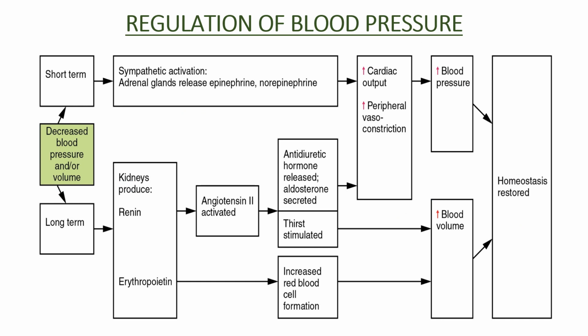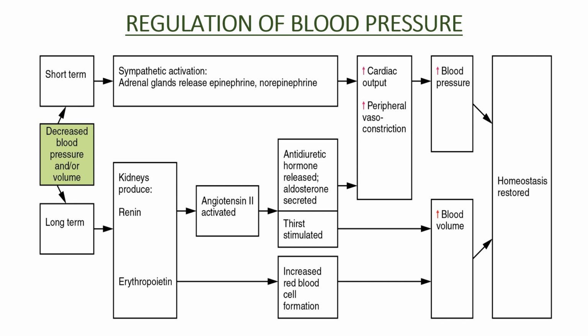Then we have the regulation of blood pressure. If the blood pressure decreases or volume decreases, we have short-term and long-term regulation. In short-term, sympathetic activation leads the adrenal gland to release epinephrine and norepinephrine. This increases the cardiac output and peripheral vasoconstriction also occurs, and it leads to elevation of the blood pressure. And finally, homeostasis is restored.